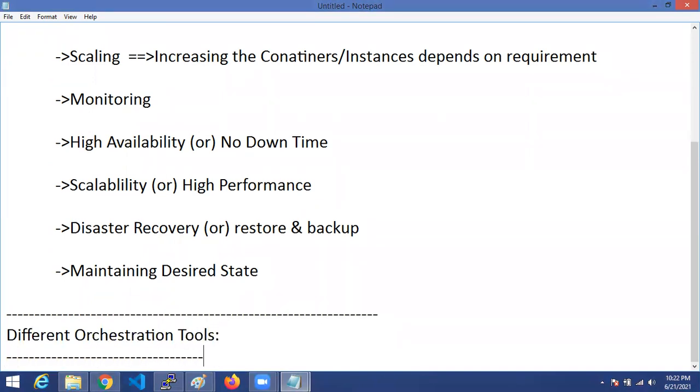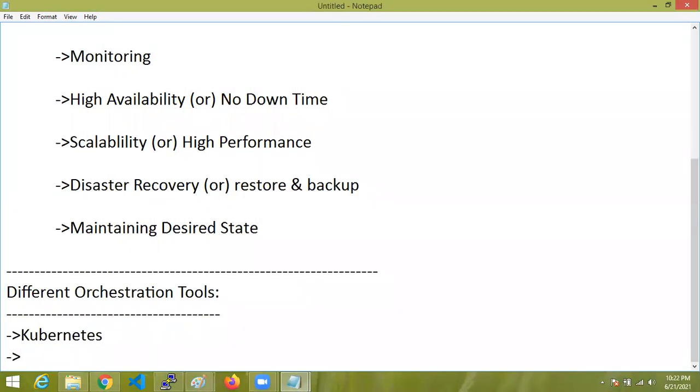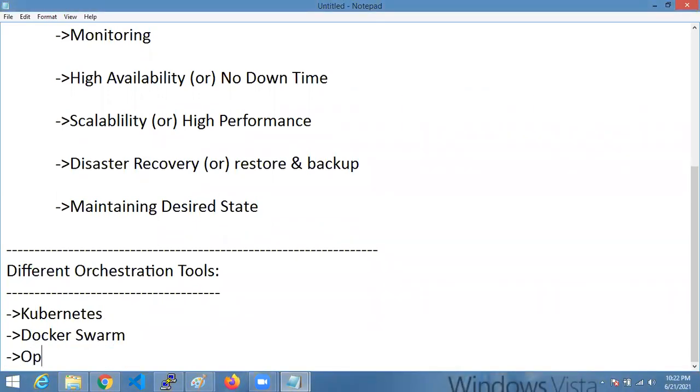Different orchestration tools we have, like Kubernetes, Docker Swarm, OpenShift, etc. Different tools we have here, but majorly we are going to use Kubernetes only, because we have more benefits from it.